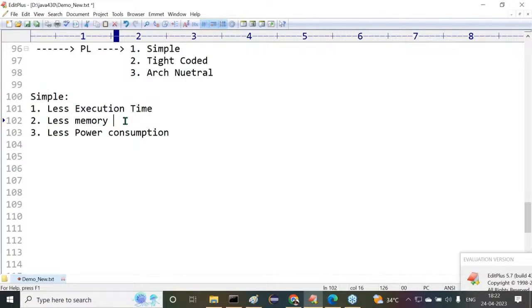Sir, all of you get my point or not? That's okay, fine. Let's come to the third point here. Understand it clearly: less power consumption. Now, coming to this point, try to understand it clearly.